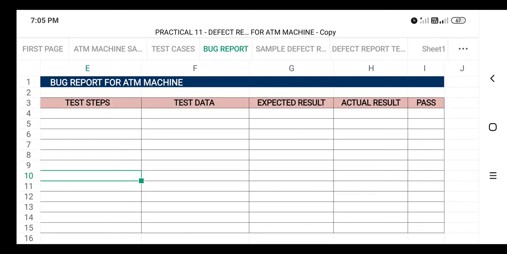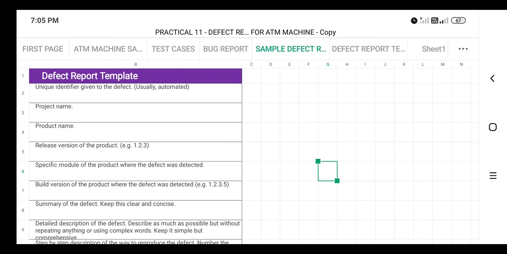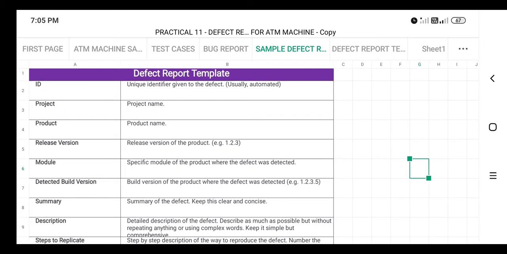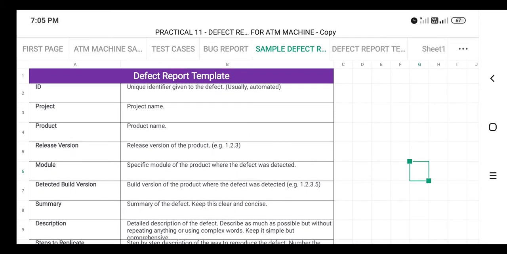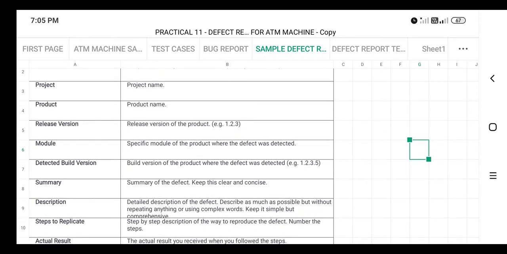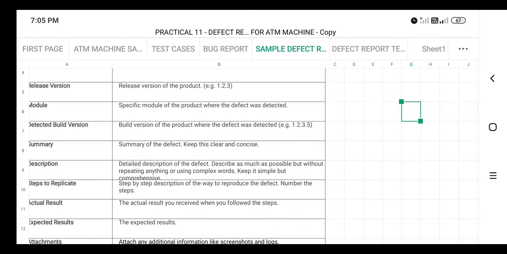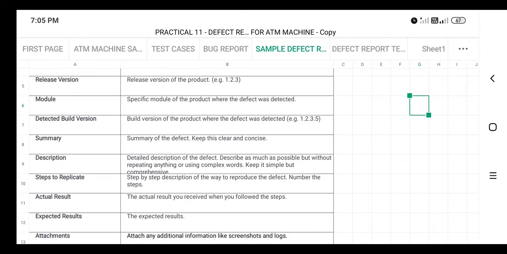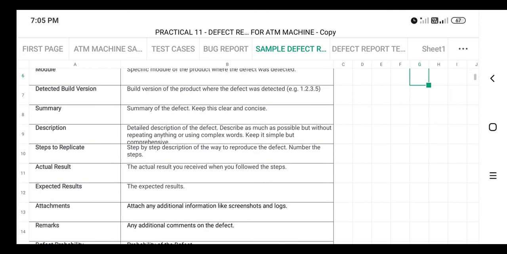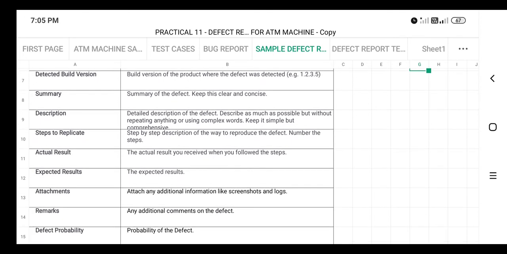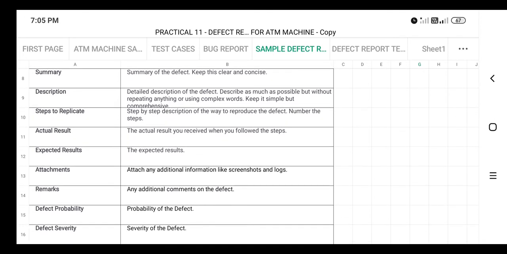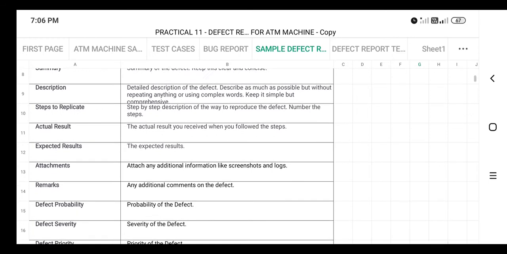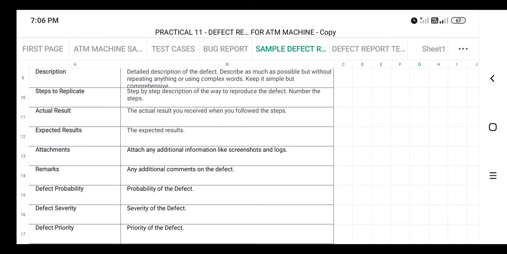We have already discussed the sample defect report template. Here you need to mention the defect ID, the project name, the product name, then the release version. Then specify the module name and the detected build version, the summary of the defect occurrence, the actual description, then the steps to replicate, the actual result and the expected result.